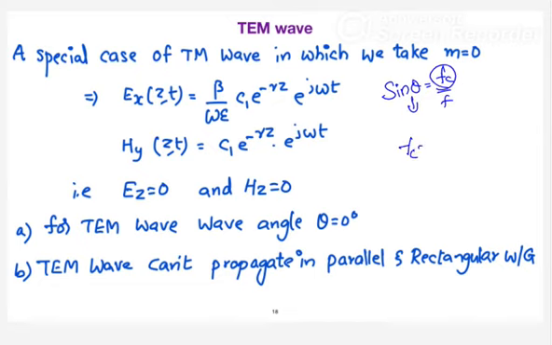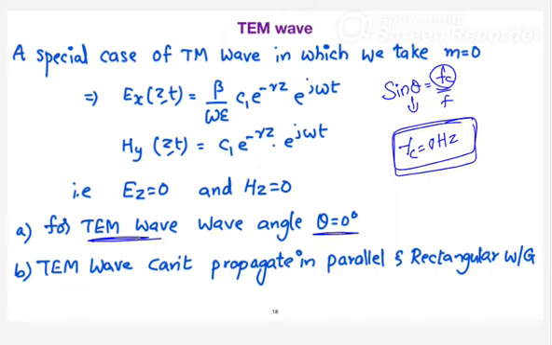So for the TEM wave, your wave angle is 0 degrees, which means you require a waveguide with a cutoff frequency of 0 Hertz. If you want to have a cutoff frequency of 0 Hertz, what should be the value of a? Infinity.